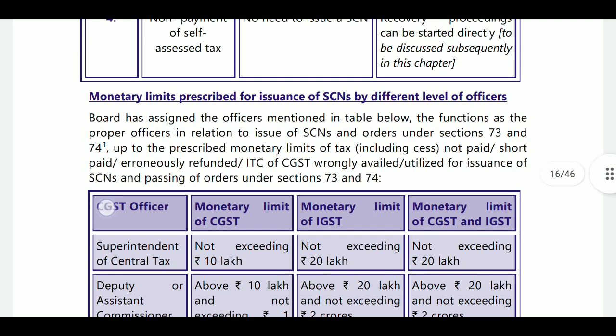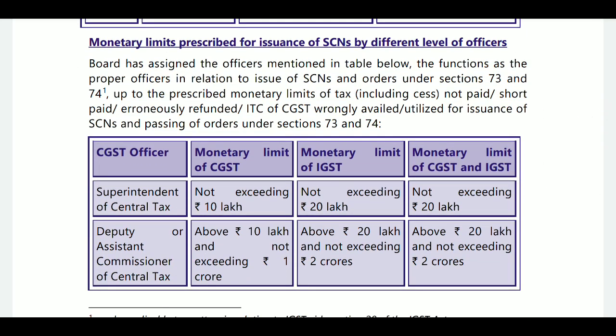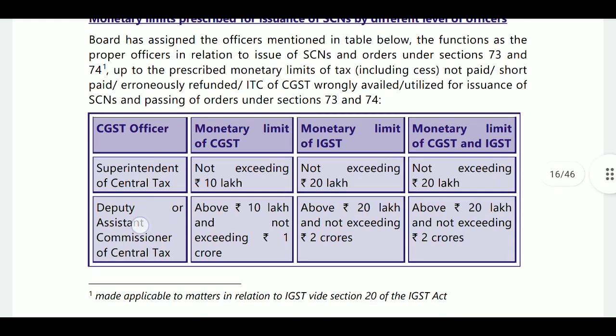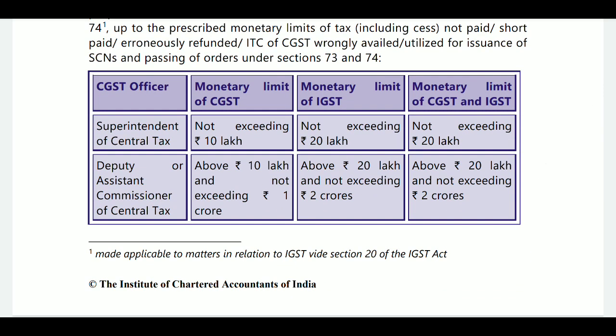Next, here monetary limits prescribed for issuance of show cause notice by different levels of officer, that is, the person who will issue the show cause notice. In case of CGST, monetary limit of CGST, monetary limit of IGST, monetary limit of CGST and IGST. That is, superintendent of central tax, in case not exceeding 10 lakhs. Superintendent of central tax will issue the notice.